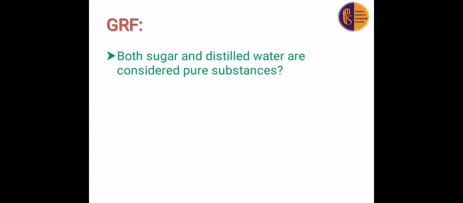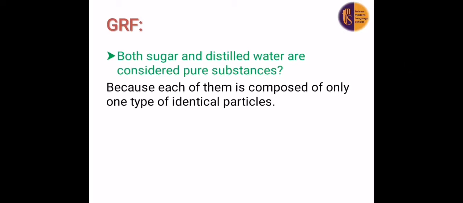Give reason for this. When I ask you, both sugar and distilled water are considered pure substances. Why? Because each of them is composed of, or made up of, only one type of identical particles. So when I ask you pure substance, that means the matter consists of what? Only one type of identical particles.